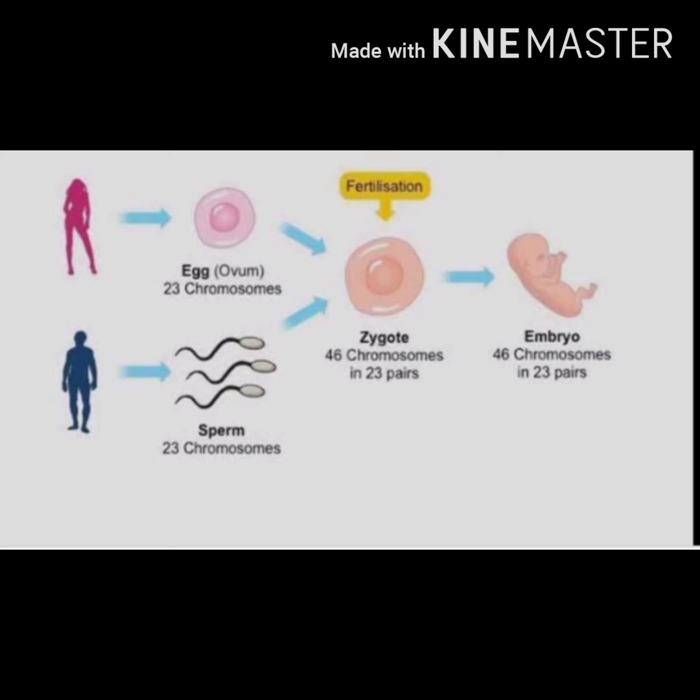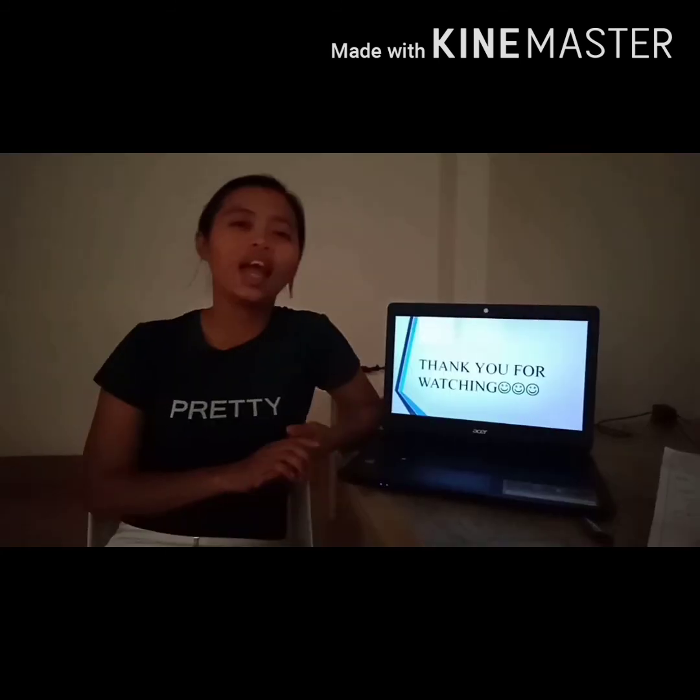Another piece of information: sexual reproduction occurs when the sperm from the male parent fertilizes an egg from the female parent, producing an offspring that is genetically different from both parents. In short, sexual reproduction begins when the egg cell and the sperm cell combine. It produces a unique organism.